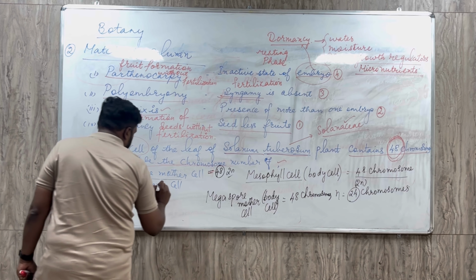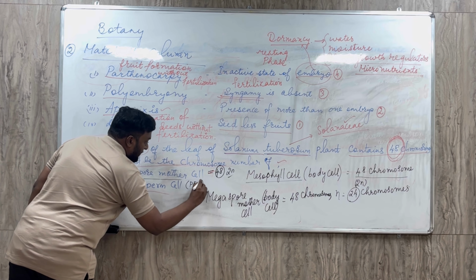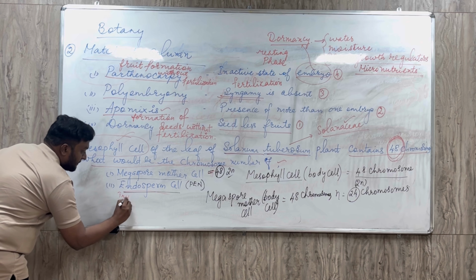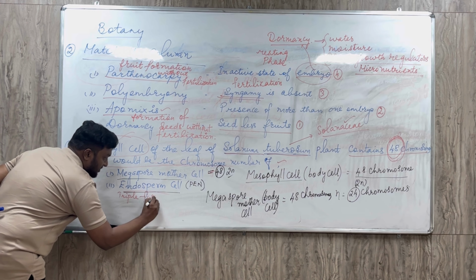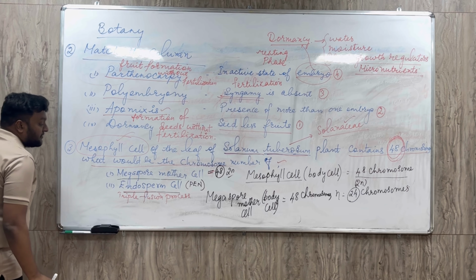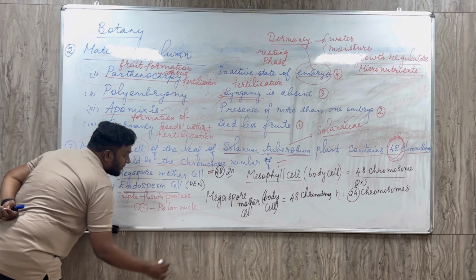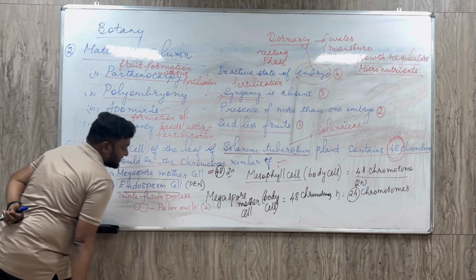Primary endosperm nucleus, the PEN cell, means what? Primary endosperm nucleus is an endosperm cell. When you talk about this endosperm cell, this endosperm is formed due to the triple fusion process. Listen carefully, triple fusion process. What is a triple fusion? Actually in the embryo sac, two cells are present and these two cells are called polar nuclei. How many polar nuclei are present? Two polar nuclei were present.